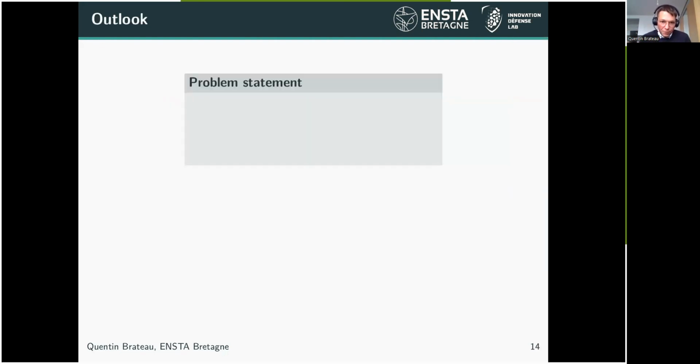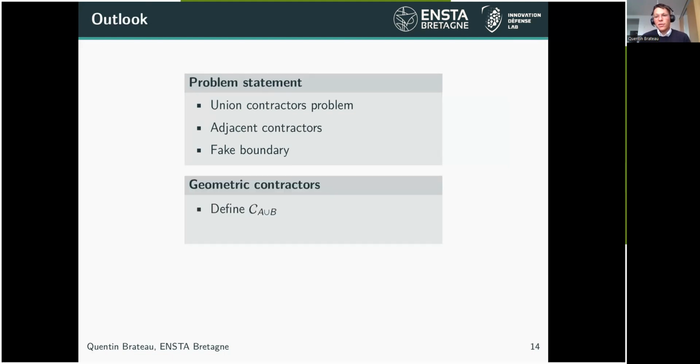So to conclude, there is a problem with the union of contractors, and this problem is on adjacent contractors, for which there are fake boundaries when we want to create a paving of adjacent contractors. For geometric contractors, there is very often the possibility to define contractors on the union instead of reuniting the contractors which are defined for each segment, for instance.